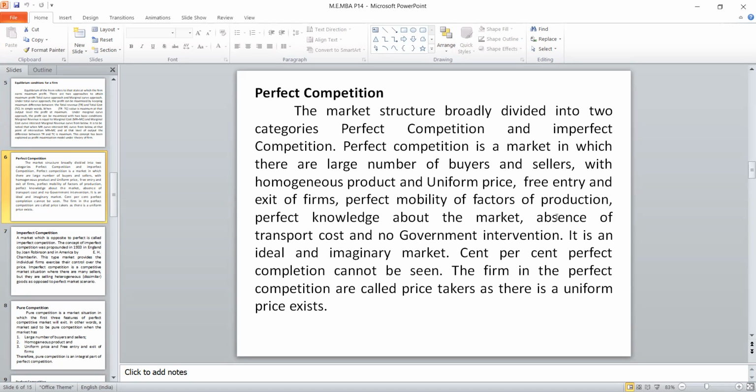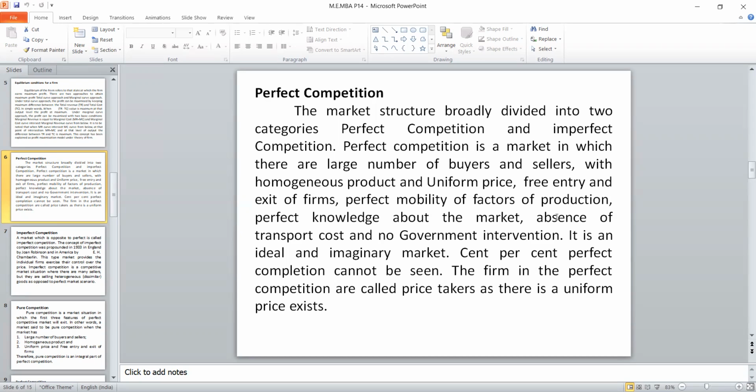First, you should tell how many buyers and sellers. Second, you should know what type of product they are discussing. Then the price, and how the entry and exit of firms work. Or what about the factors of production? How about the knowledge about the market and the laissez-faire policy? We used to call it non-intervention of government; we used to call it the laissez-faire policy. So when these 7 conditions are there, then the market is said to be perfectly competitive.